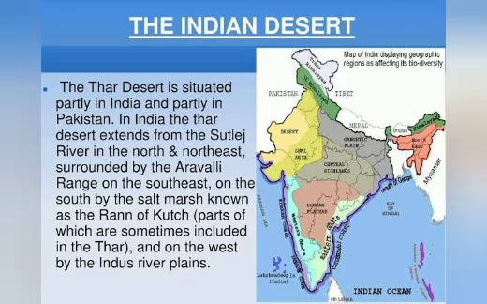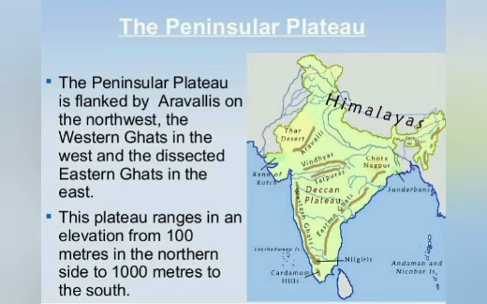Thar desert is situated partly in India and partly in Pakistan. In India, Thar desert extends from Satluj river in the north and northeast, surrounded with Aravalli range on the southeast. So here you will have sandy soil, which is not fertile.